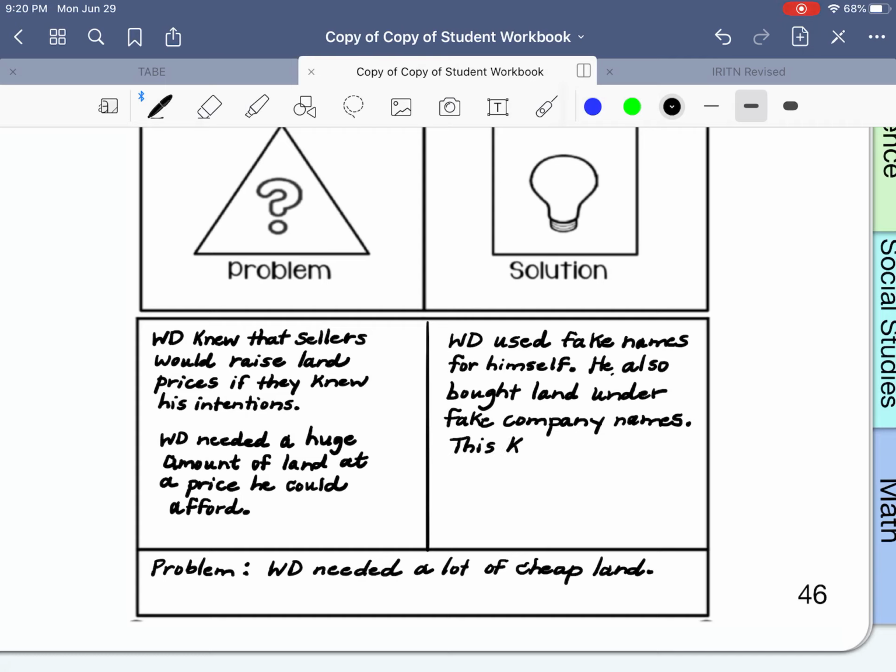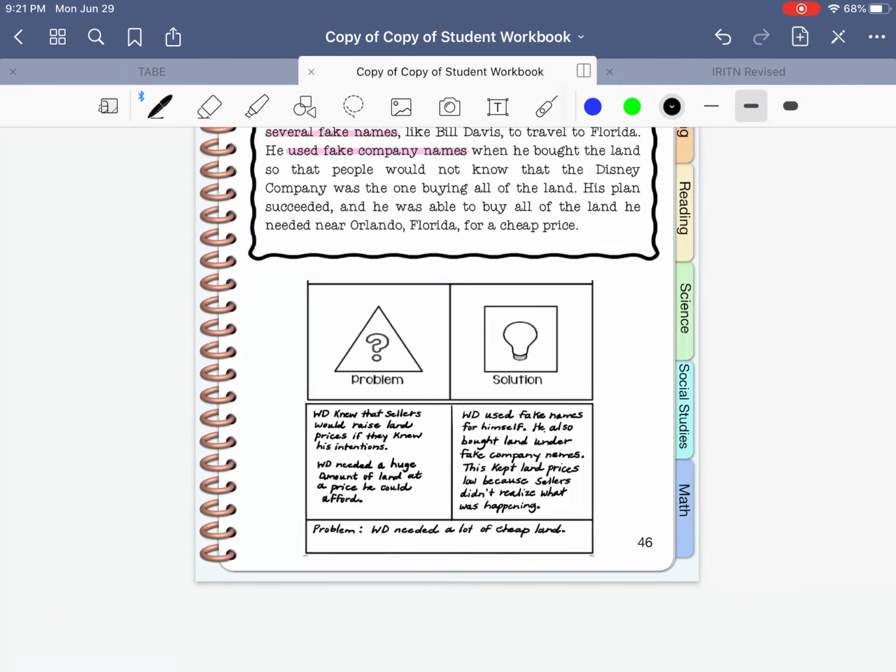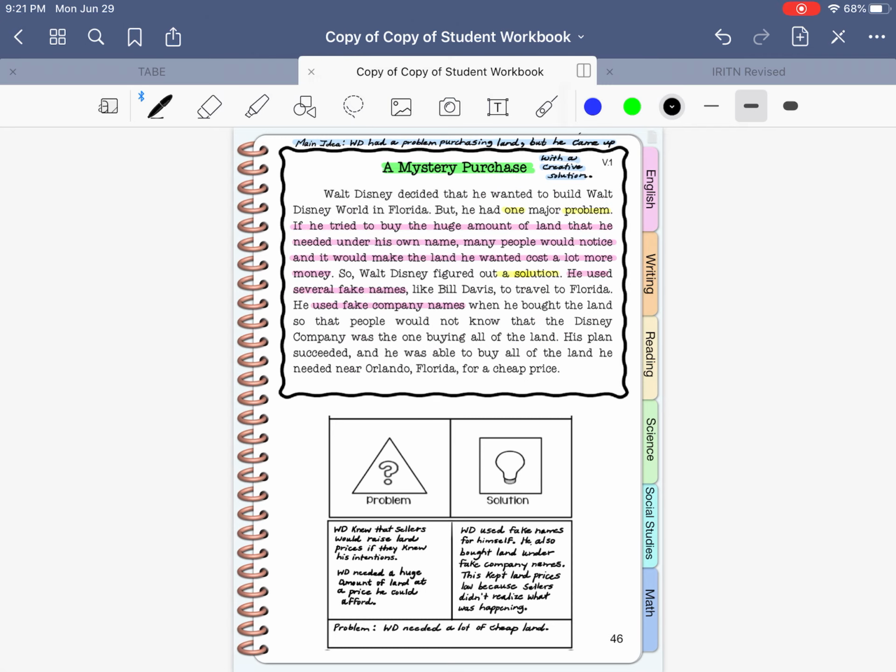This kept land prices low, because sellers didn't realize what was happening. Mr. Disney was a very shrewd businessman. He recognized the problem and he saw a solution.